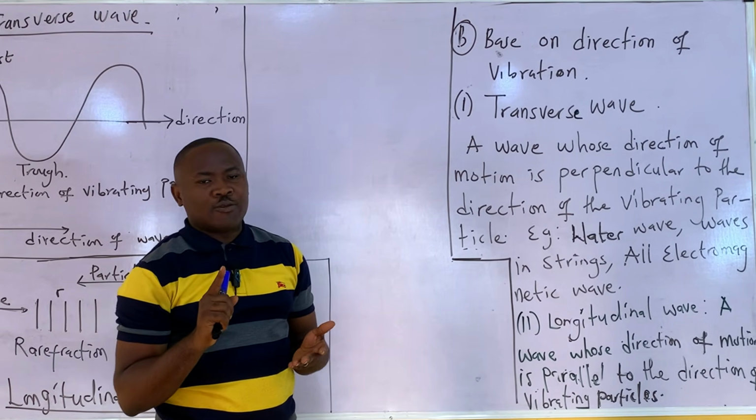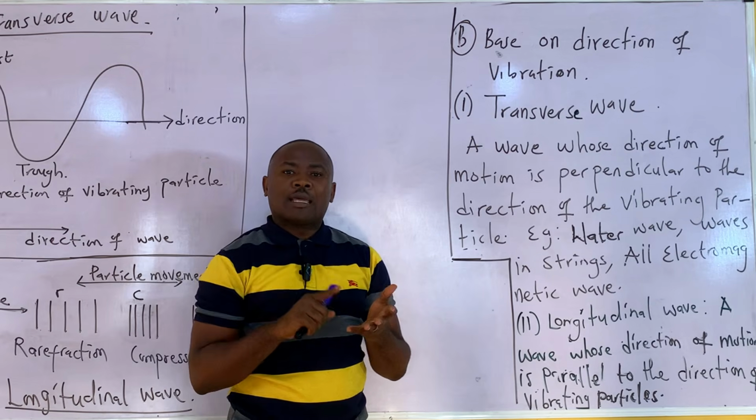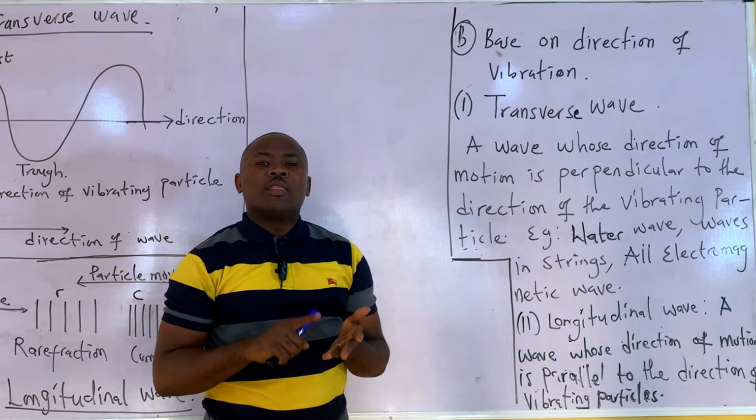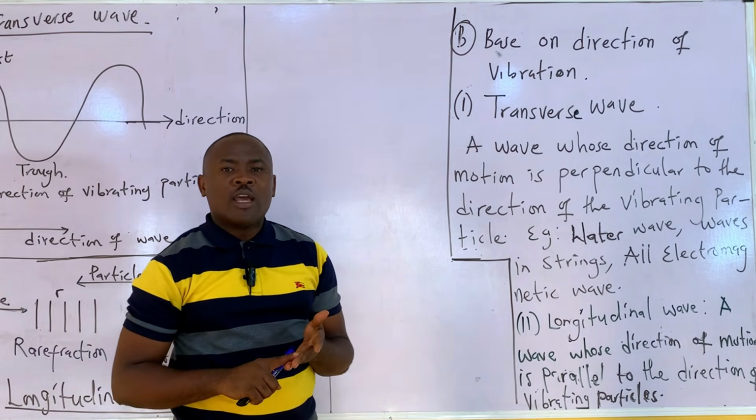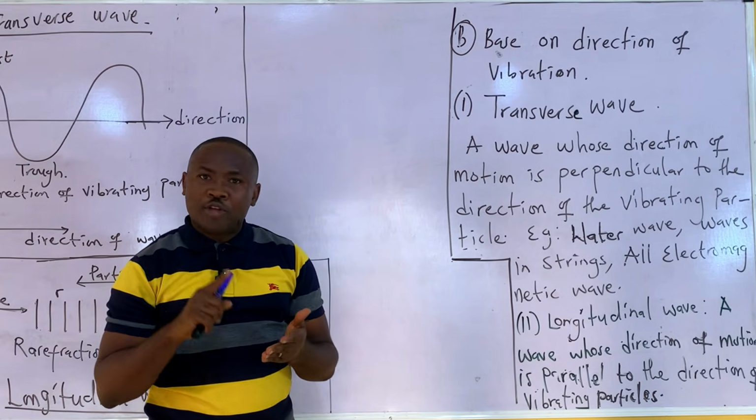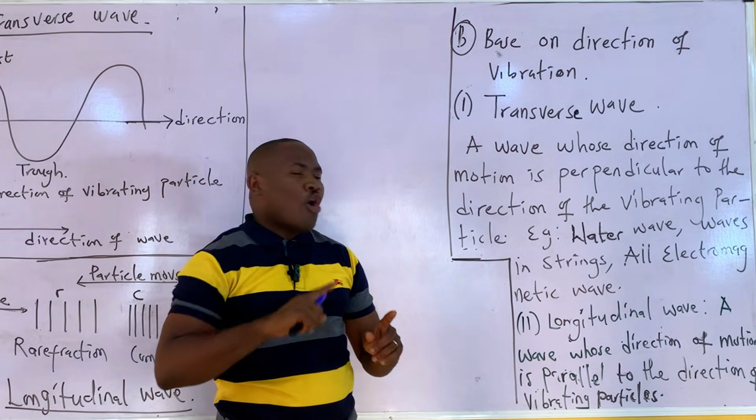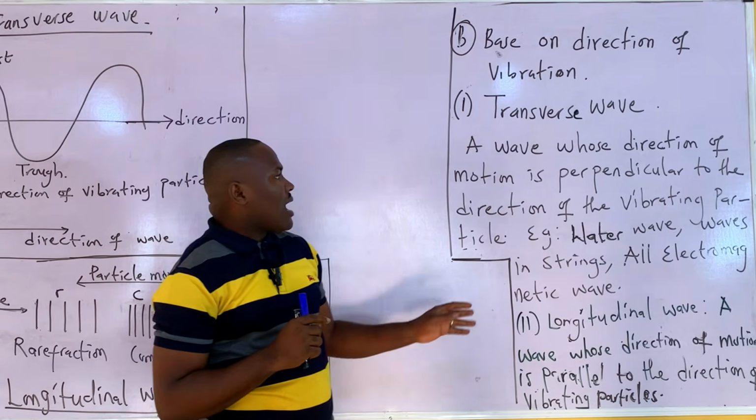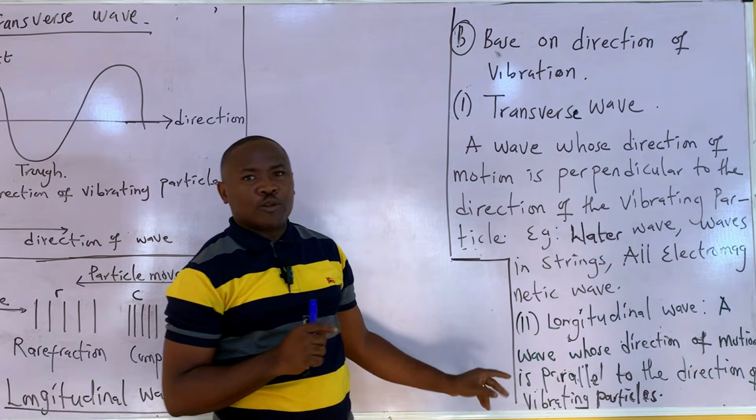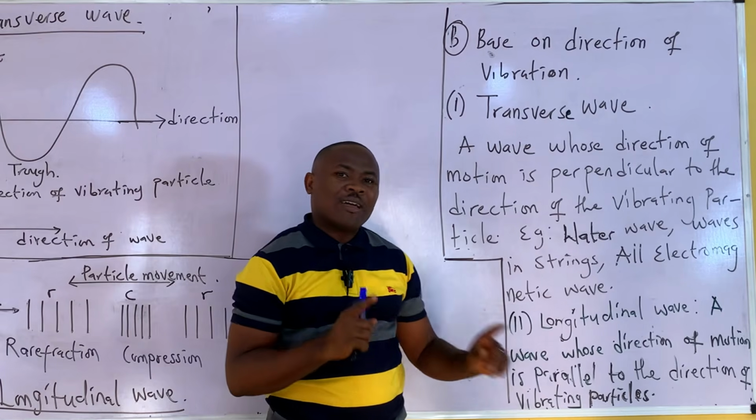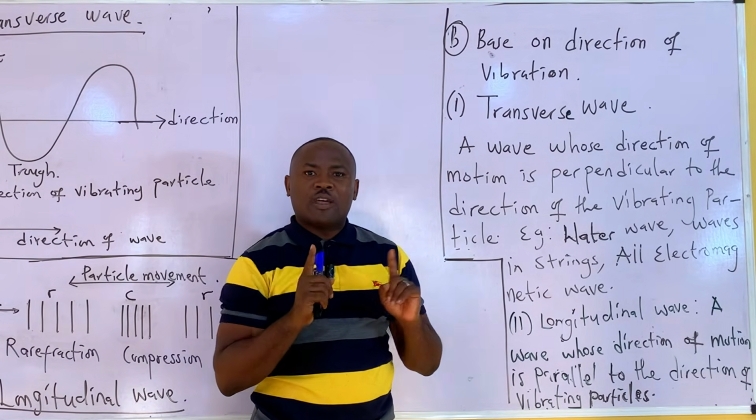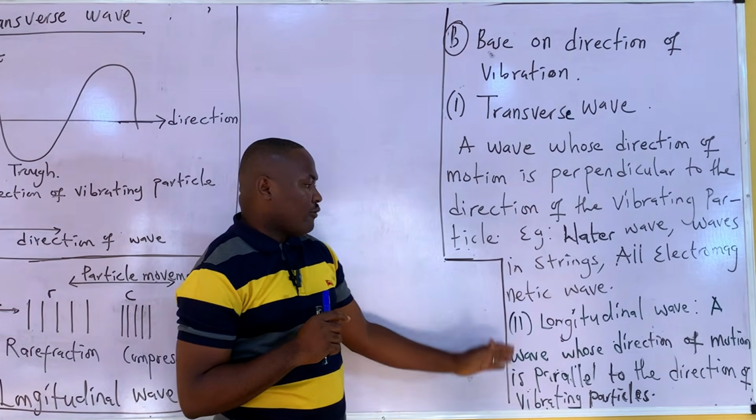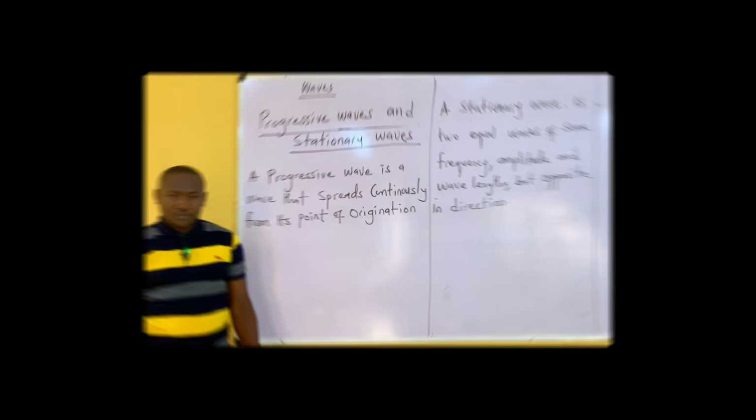All electromagnetic waves. Remember the gamma ray, the X-ray, the light ray, the infrared ray, the radio wave and the microwave. All electromagnetic waves are transverse waves. But for the longitudinal wave, we have sound wave. Sound wave is an example of a longitudinal wave.